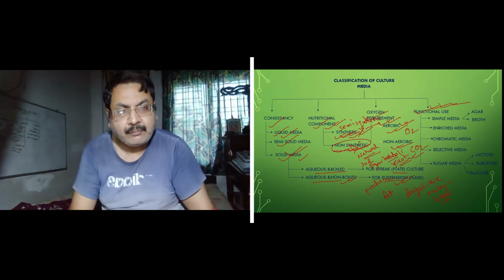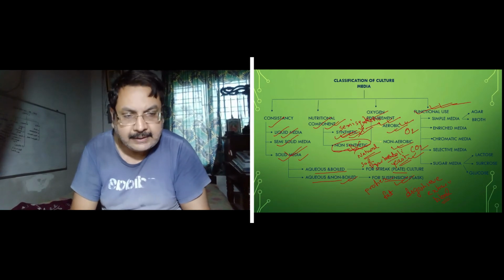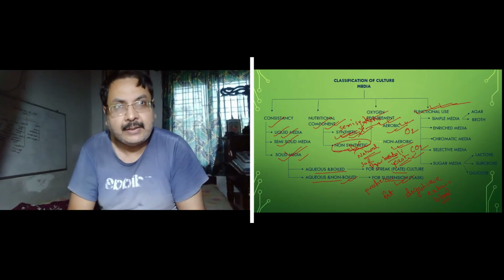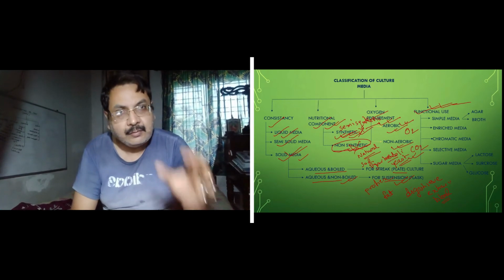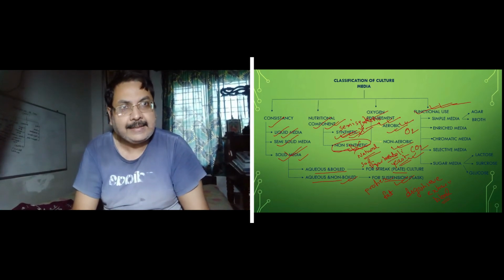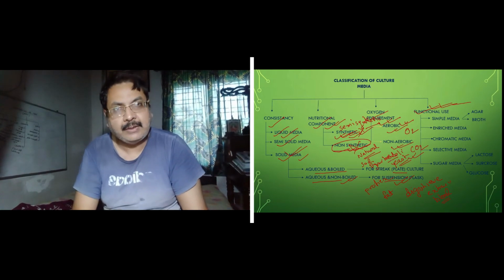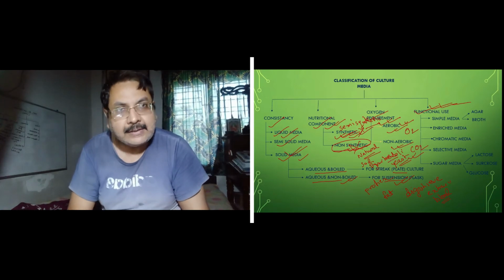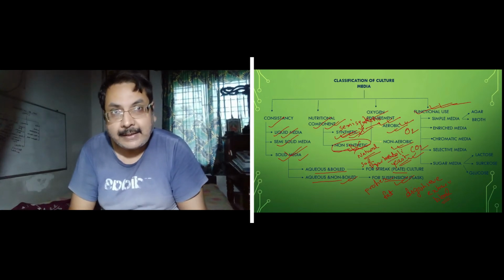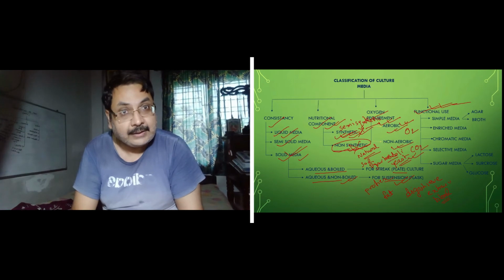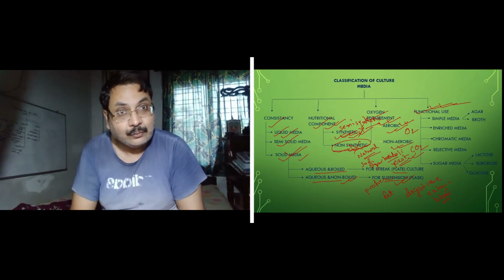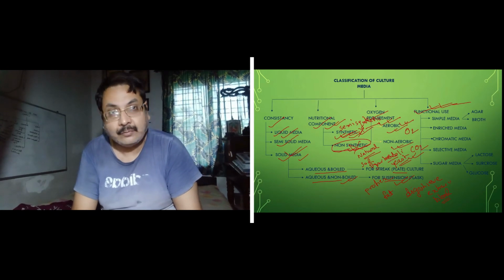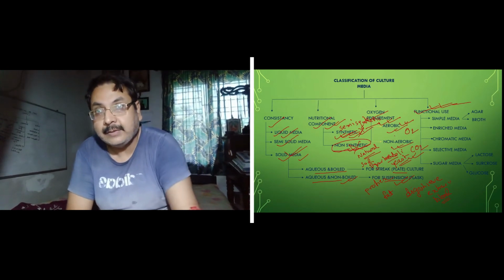When you see the formulas of the culture media, I will give you the names in the next slide. We will be discussing the names of the culture media. From those names, you will get the formula. When you search on the net, you will get the formula of those culture media, and definitely from there you will understand that some of the culture medias are using sodium bicarbonate or sodium carbonate. So therefore, they are supplying carbon dioxide to the culture media. That you will be able to see and understand. So no problem.